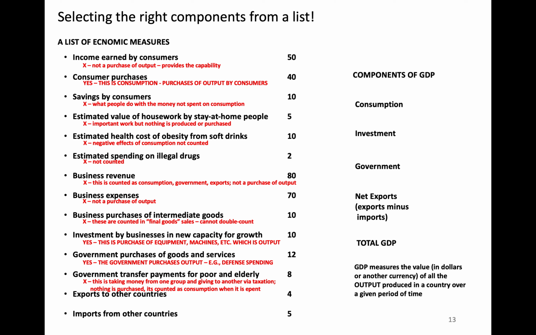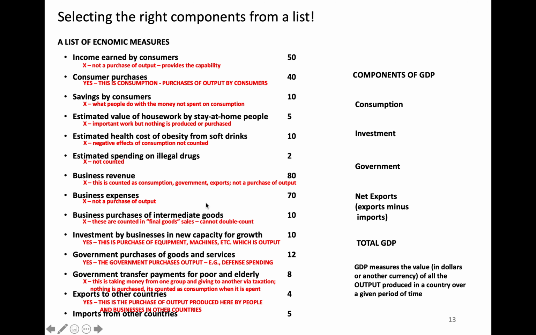So, support for poor people, for example. It is counted as consumption when it's spent by those people. There's a typo there, but just taking it from one group and giving it to another, there's no purchase of goods and services associated with that, so that doesn't count as part of GDP.